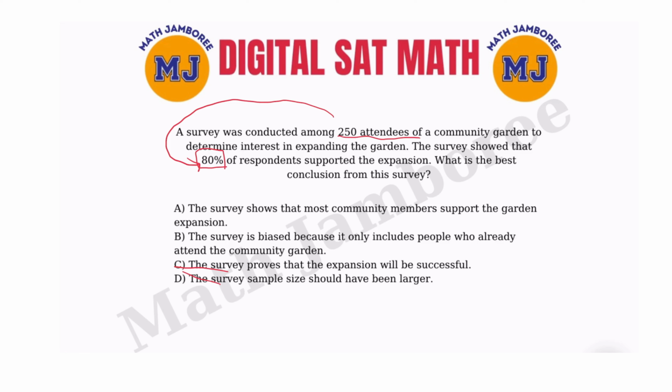Let's read A again. The survey shows that most community members support the garden expansion. That makes sense because it has something to do with the community garden. And then B says this survey is biased because it only includes people who already attend the community garden. That is eliminated since the choice does have to do with people who already attend the community garden, and that doesn't sound right to me. So A is the only choice that is correct.